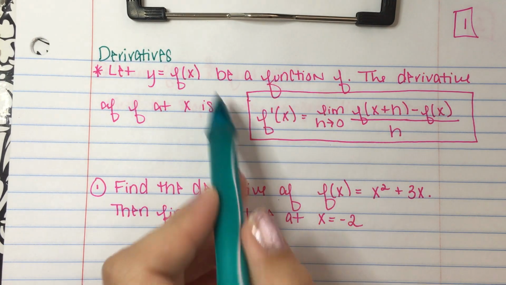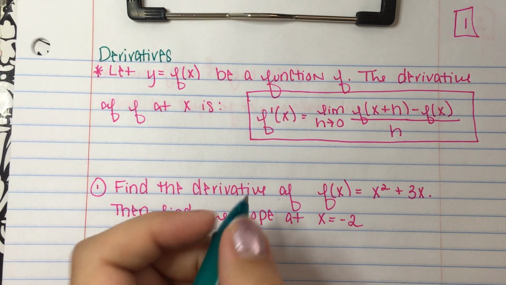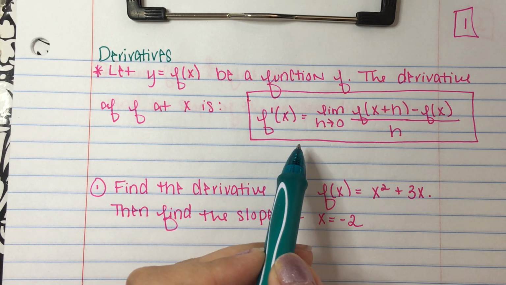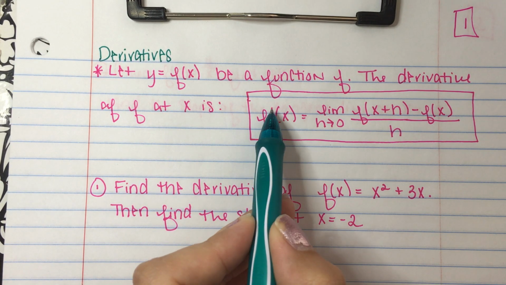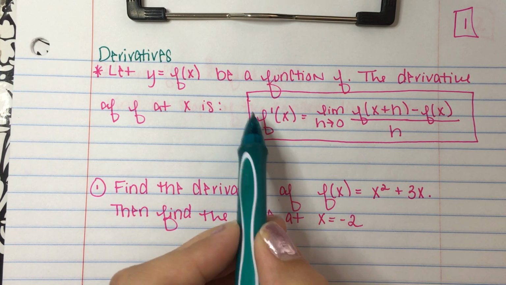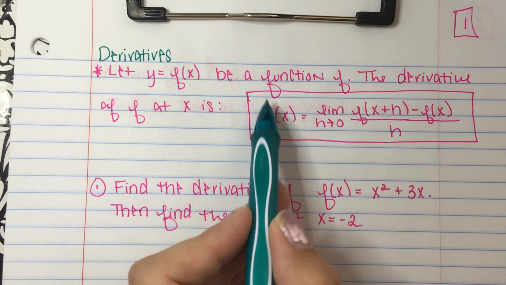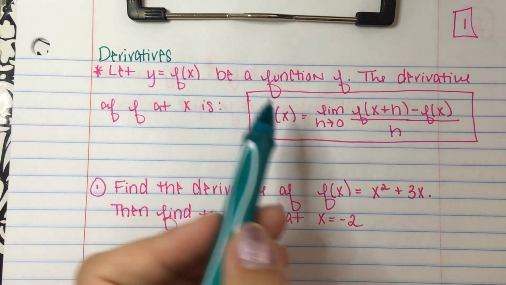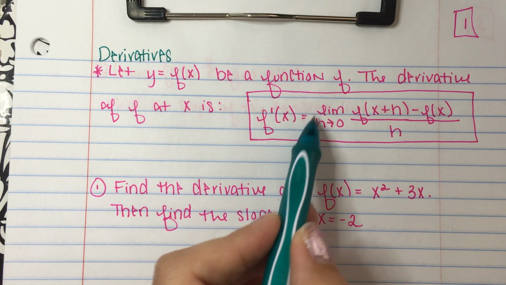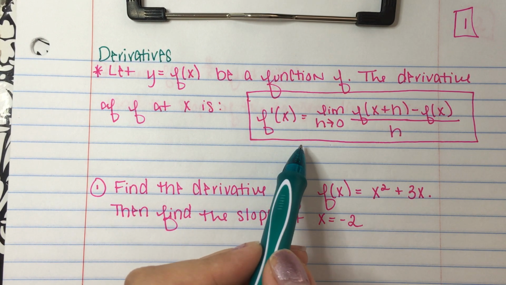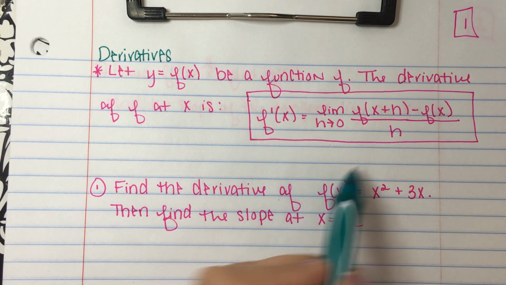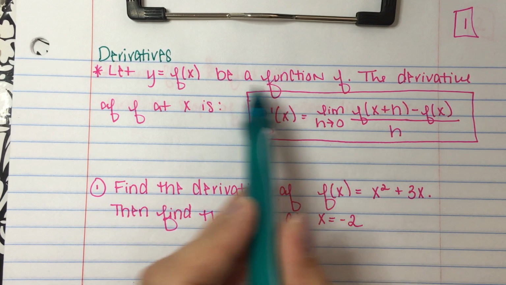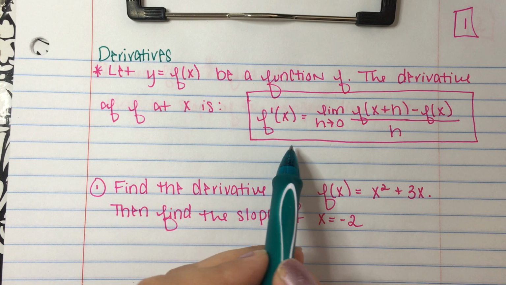Now we're going to take a look at our notation. It may look like f1 of x, but it's not really a 1. We say f prime of x, and that's our derivative notation. The more primes we get, that will be like a second, a third, a fourth derivative, and so on. So you could say f prime of x, or you can say the derivative is equal to this, but you really don't say f to the 1 of x. It may look like that visually, but that's not how we read it.